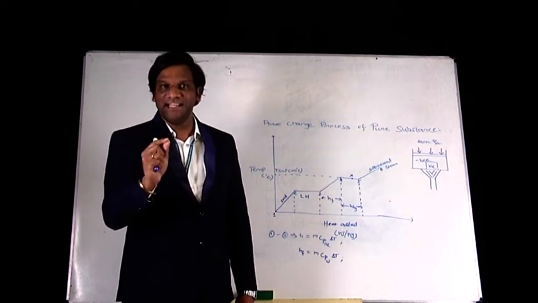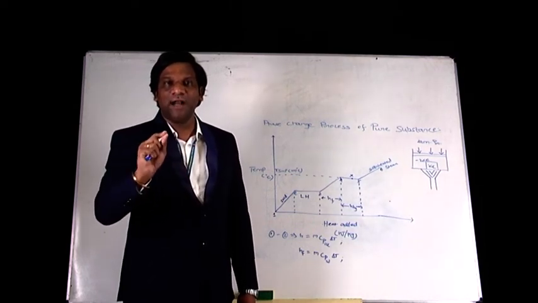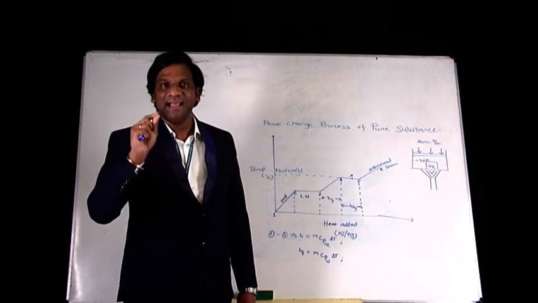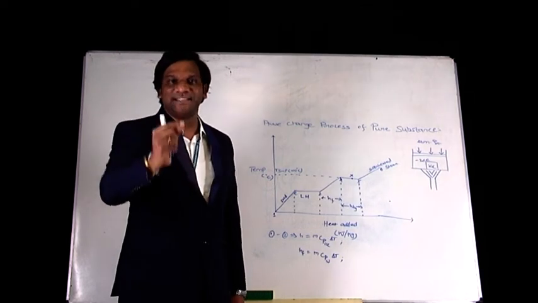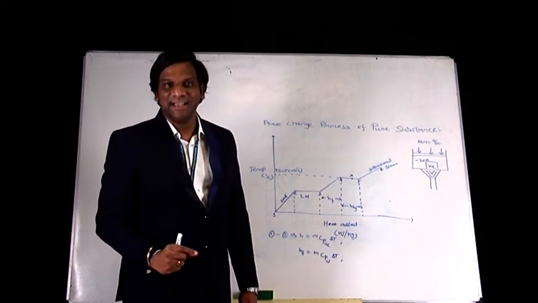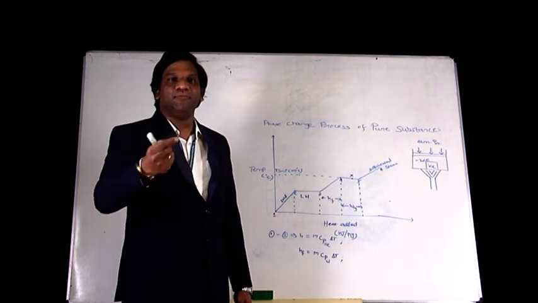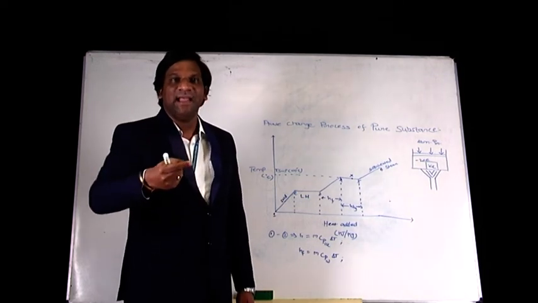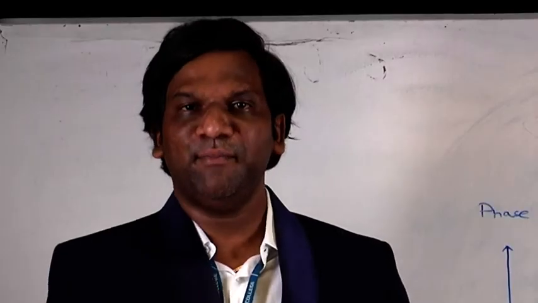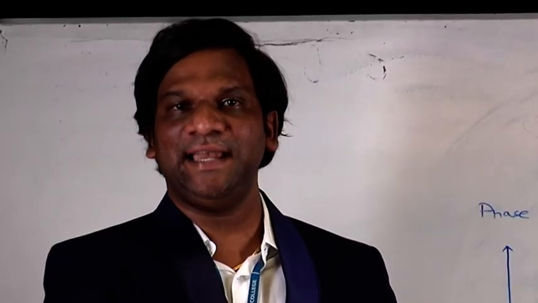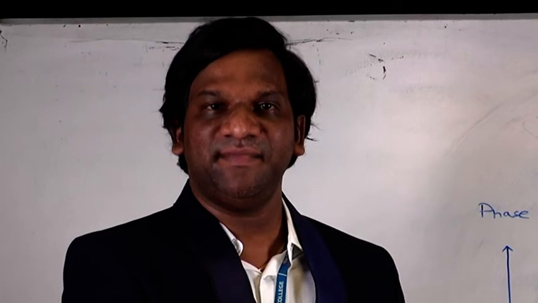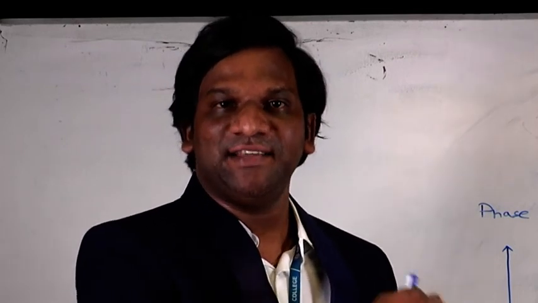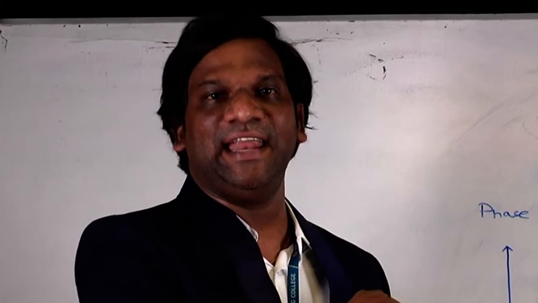Point number 5 is the region where there are no water particles suspended, which means that the steam is completely dry. In between point number 4 and 5, if you take a single point, that point is called X. If you take the point X and study the quality of the steam, it is called the dryness factor. Point number 5 is steam in a completely dry state, which means that no water particles are suspended in the steam. If you further heat that steam, it is called superheated steam, which has been represented in the graph as an inclined line.